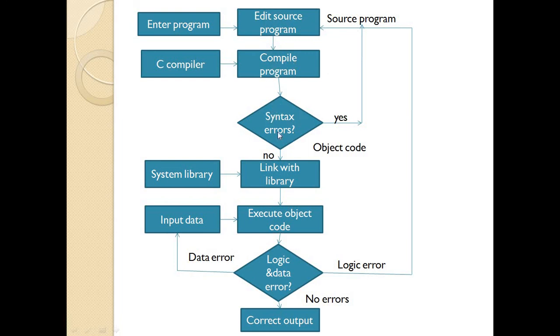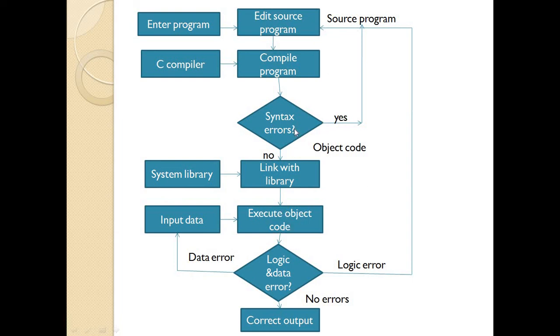The compiler checks for syntax errors, if any are present. Syntax error means what? If we make a syntactical error, for example if we do not terminate a statement with a semicolon, then it will give a syntax error. If syntax errors are present, then it goes back to the source program. We need to correct it, compile again, and check again. If there are none, then the object code will be generated. We then link the standard library functions through the system library, and then execute the object code.